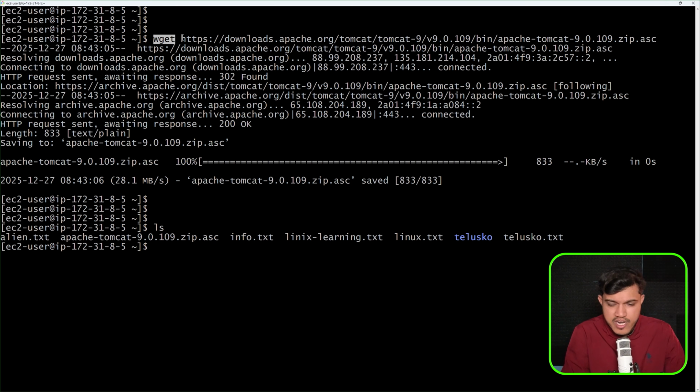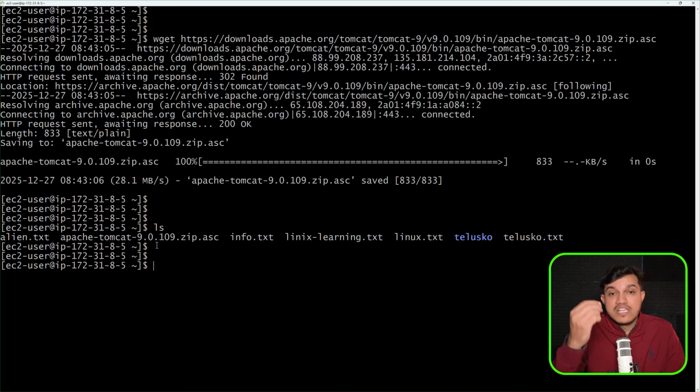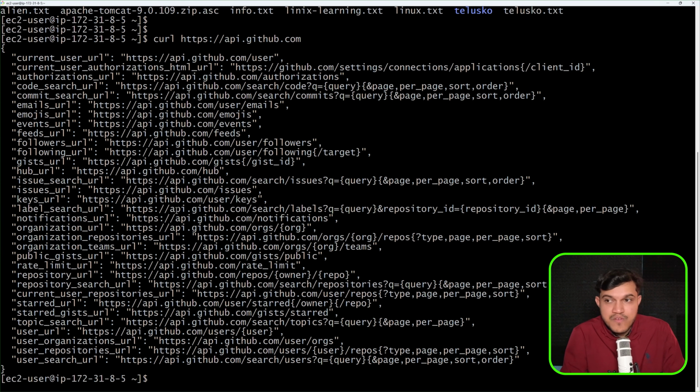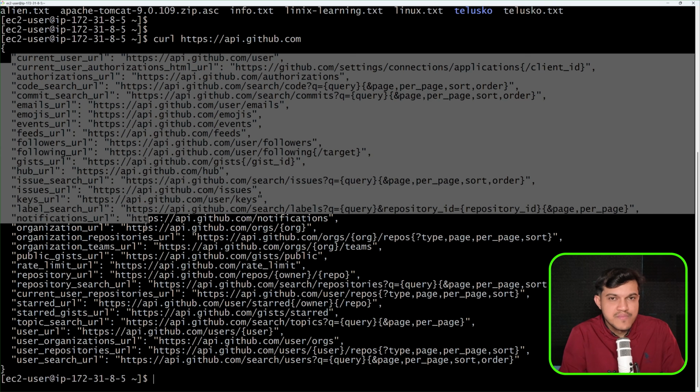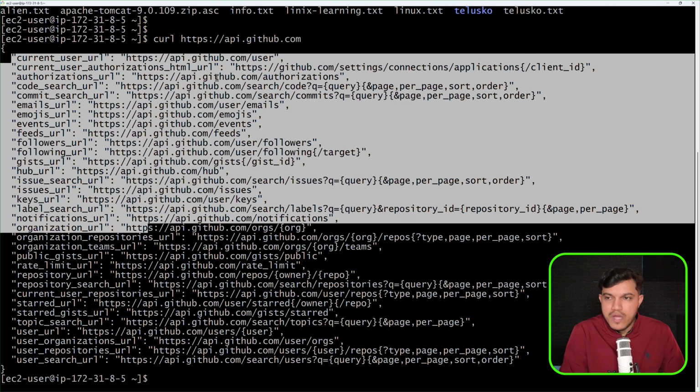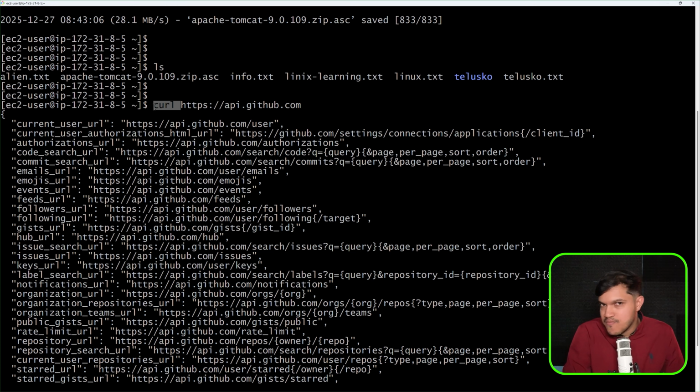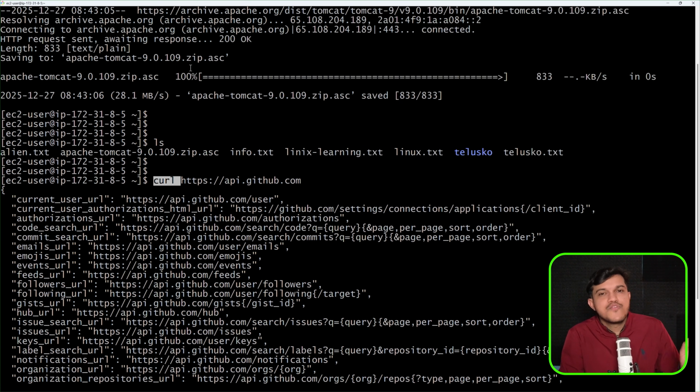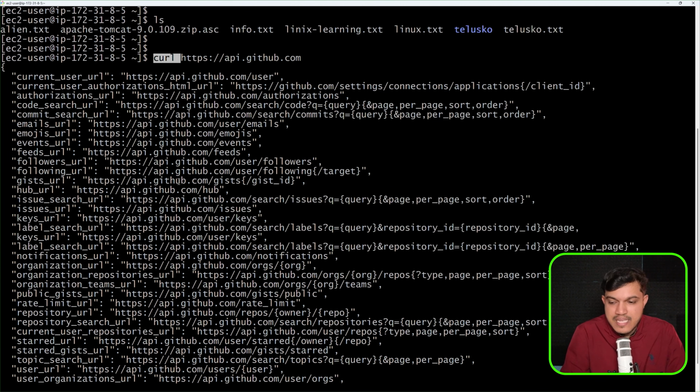It will be downloaded. If you want to make a call to an API, any HTTP API, if you want to test an API from the Linux machine, then we can use curl. Okay, so let me just say here curl, and I'll give any random API endpoint here. You can see I have added http api.github.com. Any API you want, you can make a call, so that shouldn't be a problem. So I'm getting some response from the API. This is the response generated from the API. If you want to make a call to an API, then you can go with curl. If you want to download some files from the internet, then you can go with wget. If you want to install some software, you can go with the package managers, right?